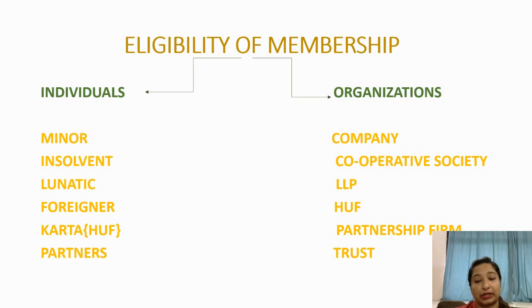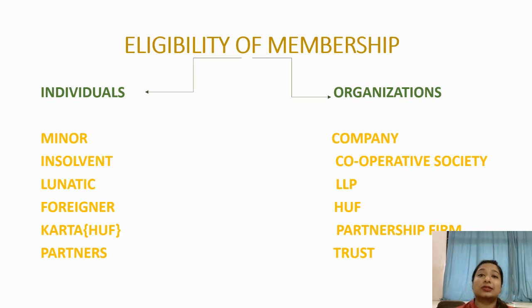He cannot purchase the shares of a company, and ultimately he will not be a member. If the minor has a family member, his father, or a friend as his nominee, that person can purchase the shares on behalf of the minor, but the minor himself cannot be a member of a company.